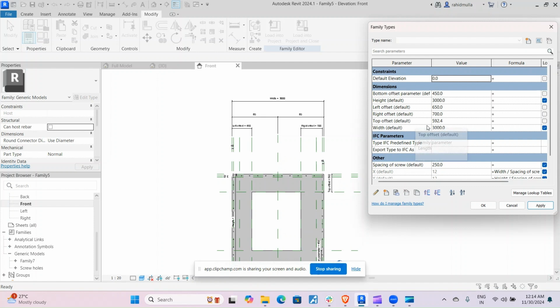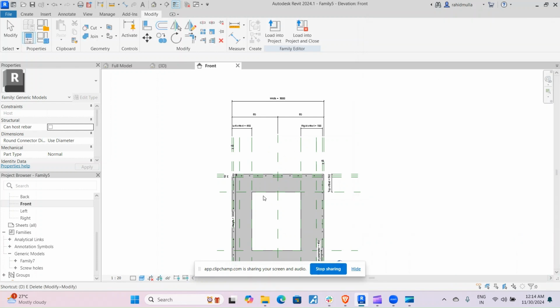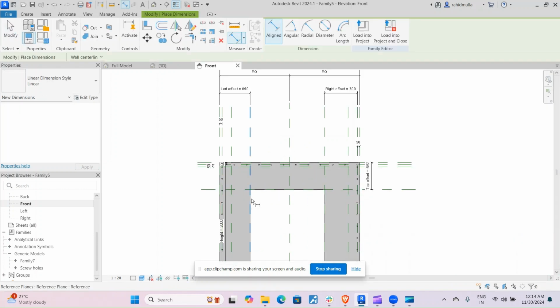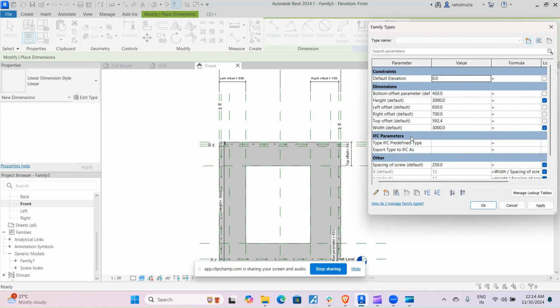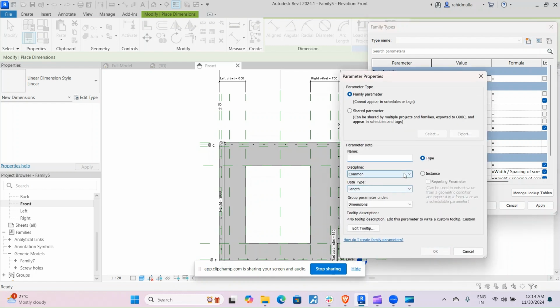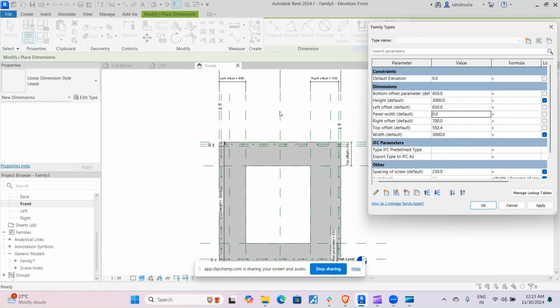Now, if you want, you can also add one more. If in the project you want to see how much is the width as well as how much is the height of this panel, you can add another parameter to it. That parameter you can mention as panel width and give this as the instance parameter. See, I am not creating any reference line to mark this because a reference line isn't required. It will just give me the information of this panel.